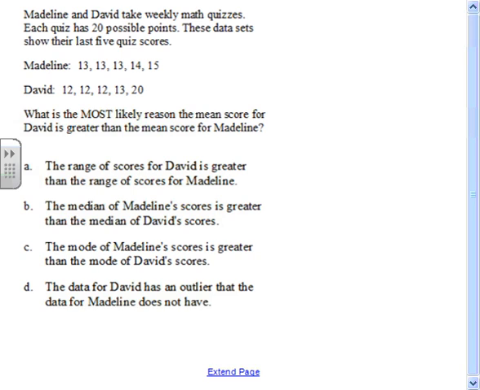Okay, this is a comparison of Madeline and David taking weekly quizzes and showing out of 20 points what their scores are for the last 5 days. So it says, what's the most likely reason for the mean score of David to be greater than the mean score of Madeline? First of all, I want to see it, so I'm going to add them up